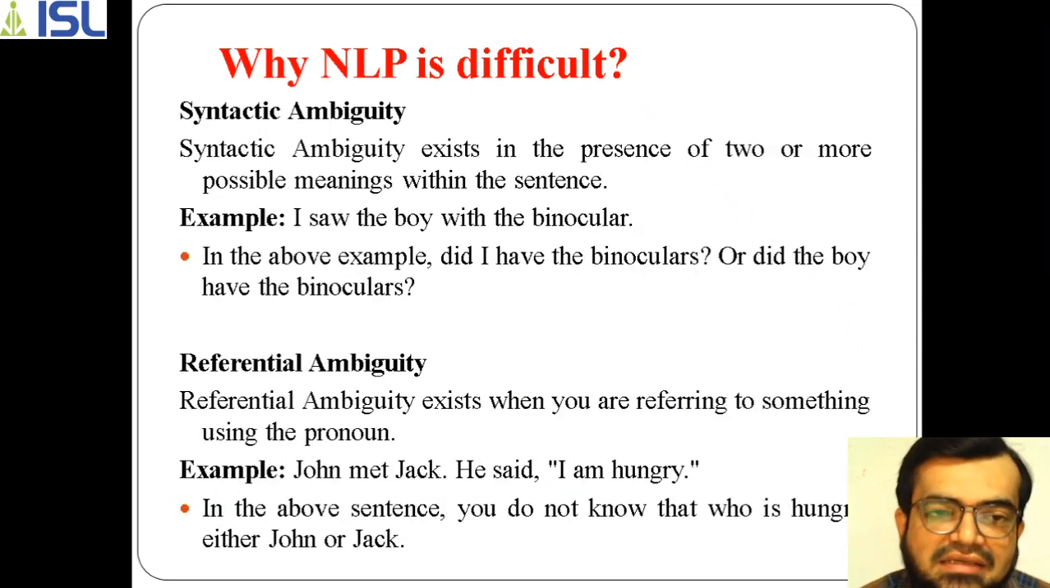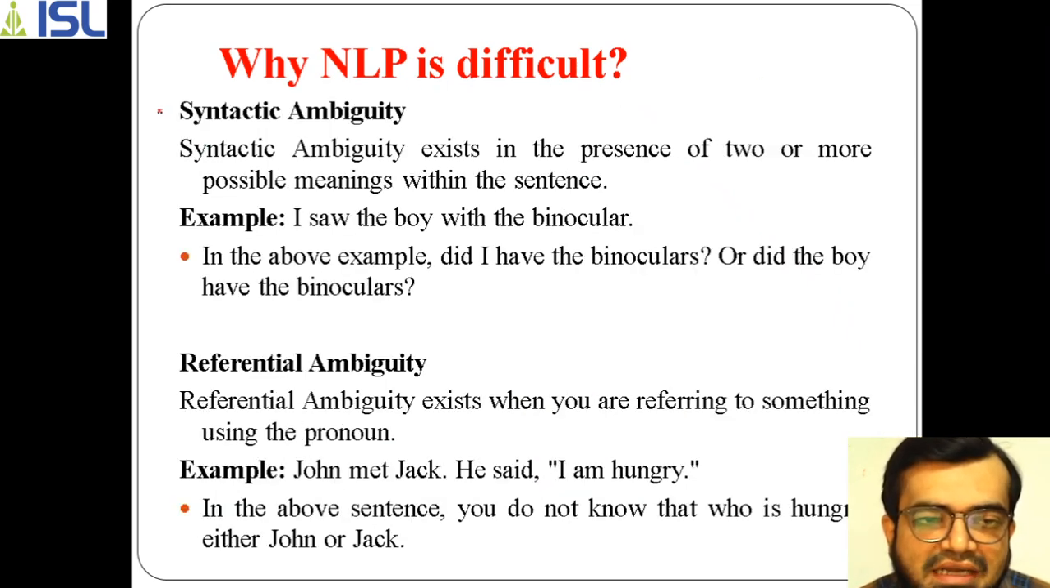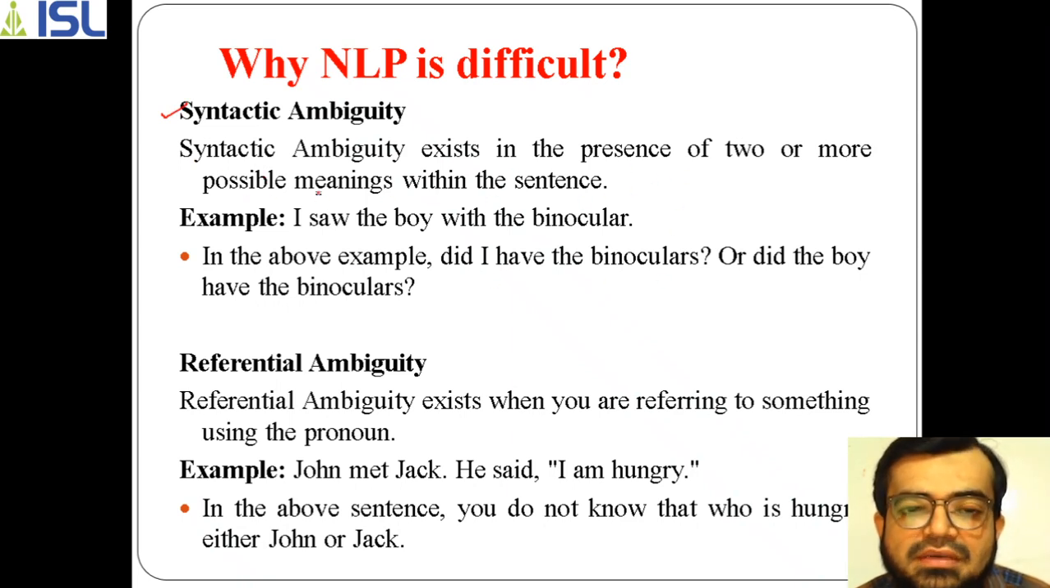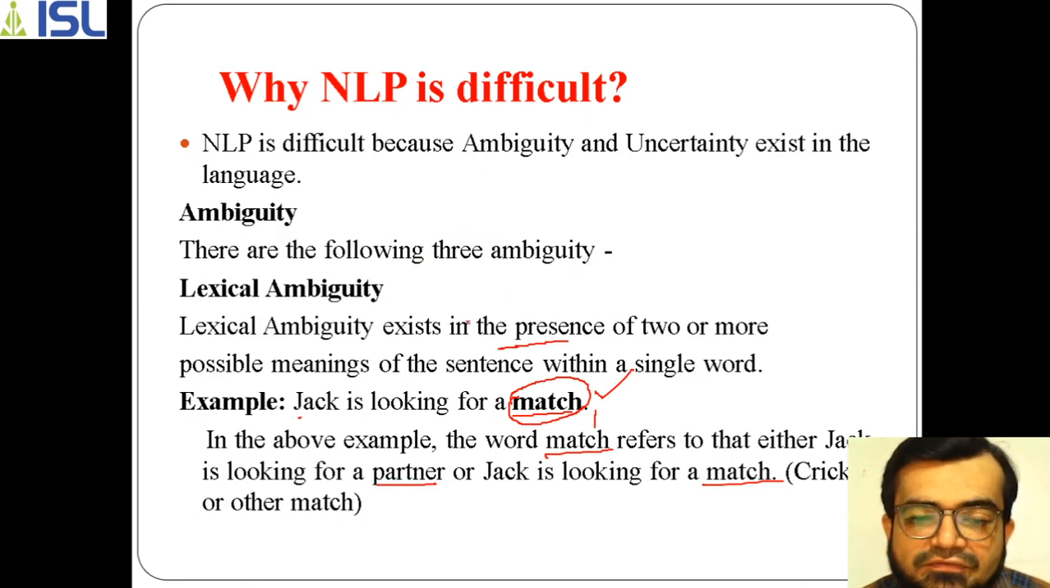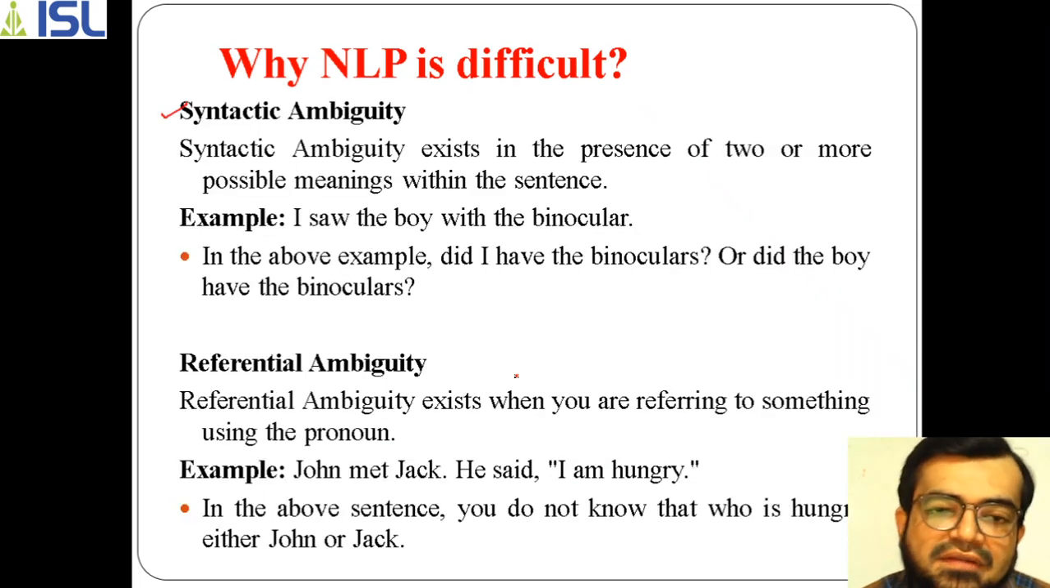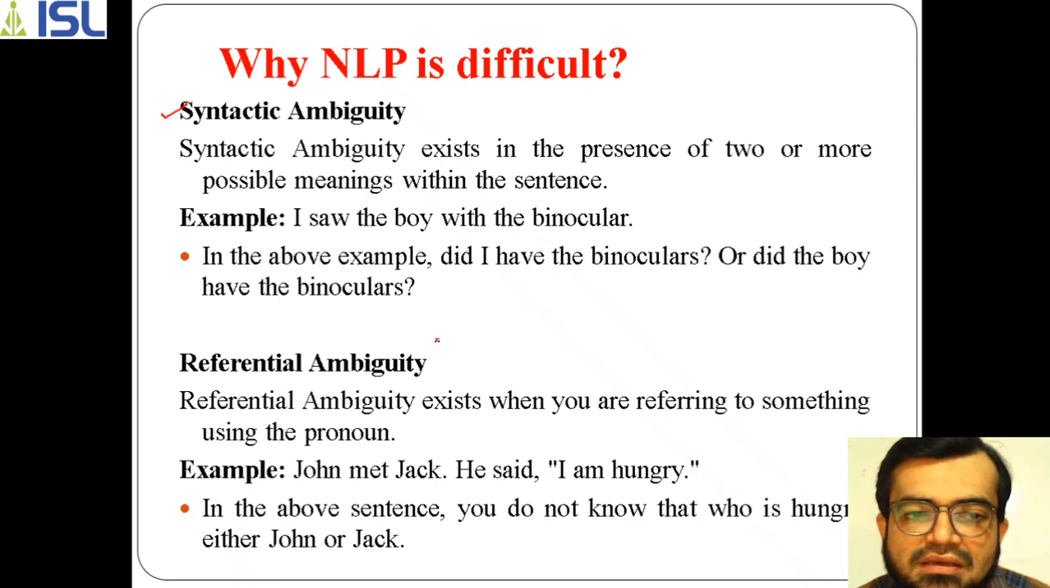Next is syntactic ambiguity. Syntactic ambiguity exists in the presence of two or more possible meanings within the sentence. Previously it was within a given word: just by using a single word, the complete sentence changed and gave multiple possible meanings. But here the complete sentence is responsible for giving the multiple possible meanings.